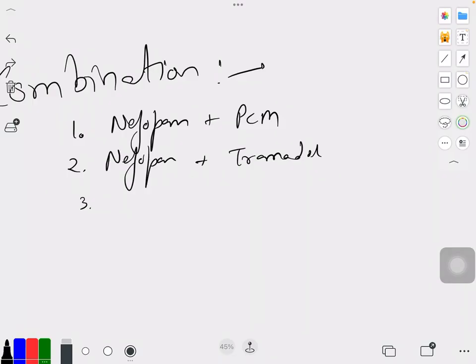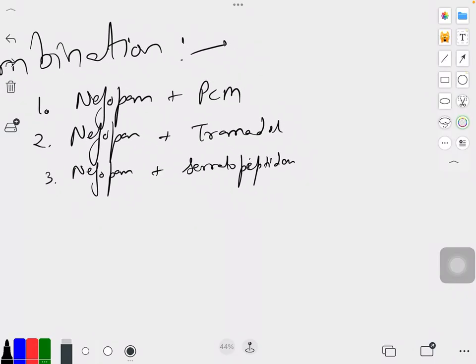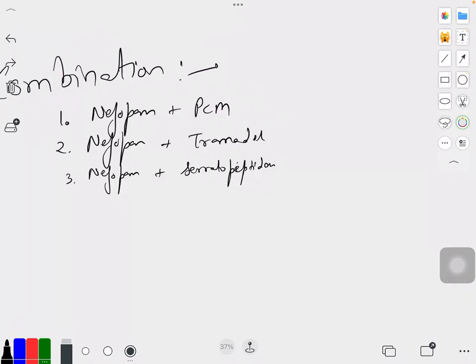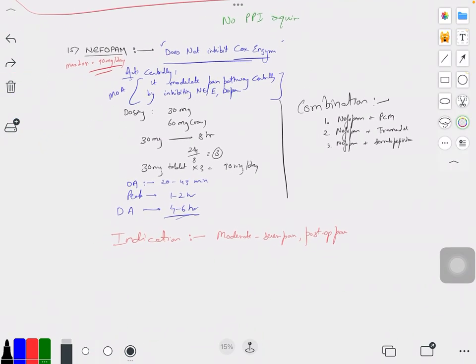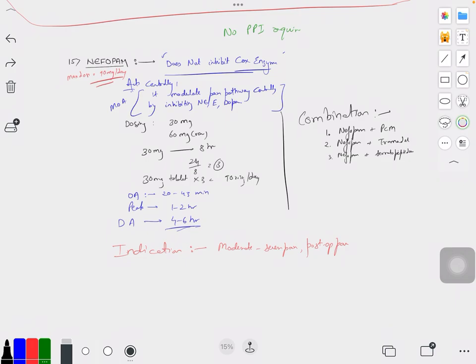We have much better drugs than Nefopam, but there's one main scenario in which we use Nefopam: when we cannot give the patient an NSAID, because all the NSAIDs target the COX enzyme, right? Certain scenarios in the body have adverse reactions because of inhibiting the COX enzyme, right? In that situation, we can give the patient Nefopam.